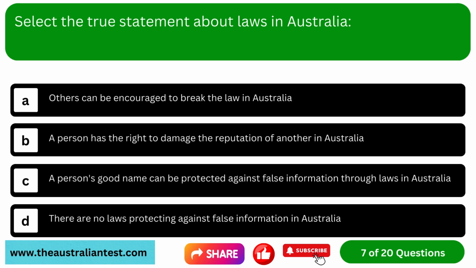Question 7. Select the true statement about laws in Australia. Option A, others can be encouraged to break the law in Australia. Option B, a person has the right to damage the reputation of another in Australia. Option C, a person's good name can be protected against false information through laws in Australia. Option D, there are no laws protecting against false information in Australia.